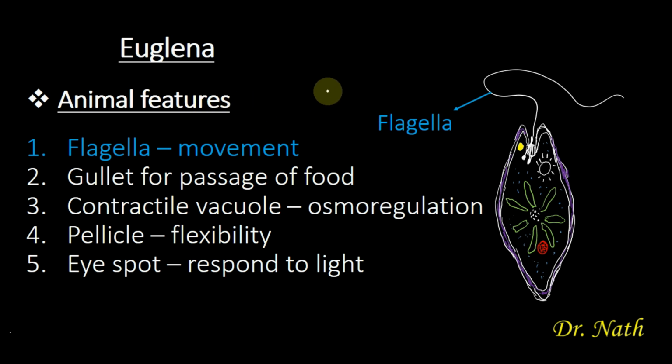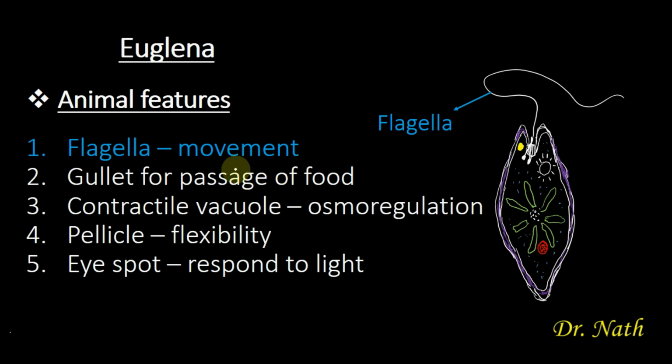So because of the fact that Euglena can move from one place to another with the help of this flagella, that is why zoologists classify it as an animal. So you can be asked in an exam, why is Euglena considered an animal? One of the features that makes it an animal is because of the presence of flagella.